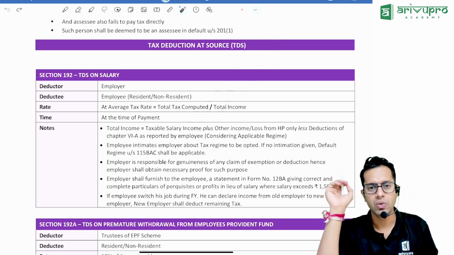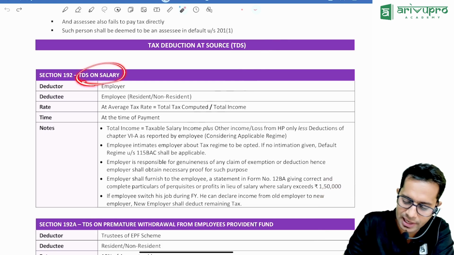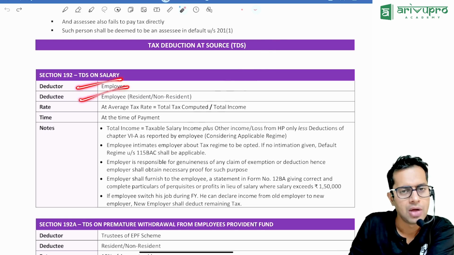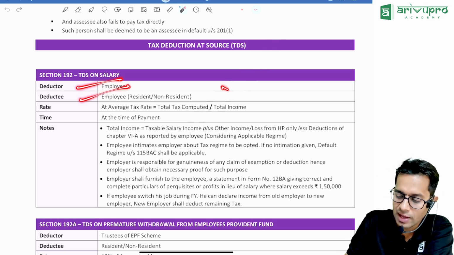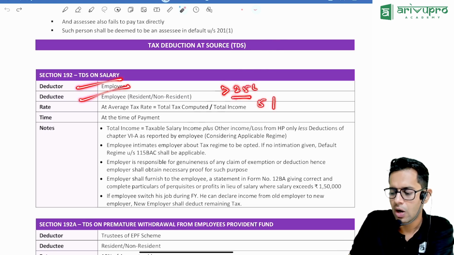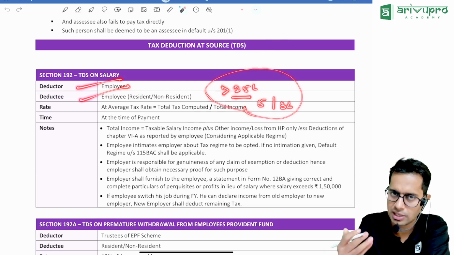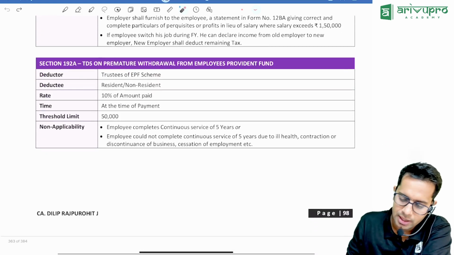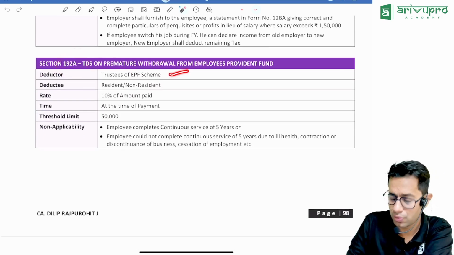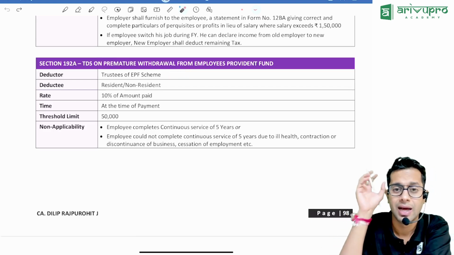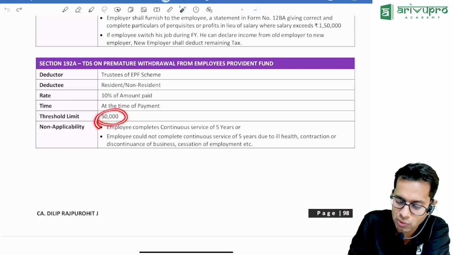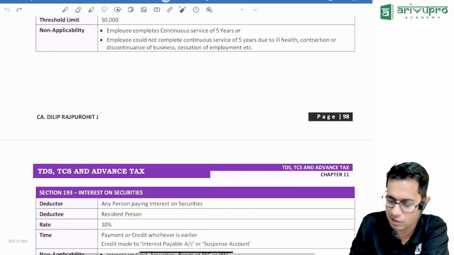Section 192 talks about TDS on salary. Can TDS be deducted on salary, sir? Yes, TDS is required to be deducted by employer whenever he is paying the salary to the employee, if the salary of the employee is more than the basic exemption limit of 2.5 lakhs, 5 lakhs, or 3 lakhs, depending upon what regime he is following. Then section 192A: if employee is withdrawing the amount in employee provident fund, and the withdrawal is more than 50,000 rupees, 10% TDS is required to be deducted.